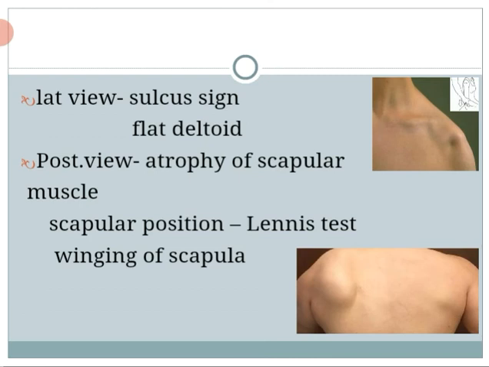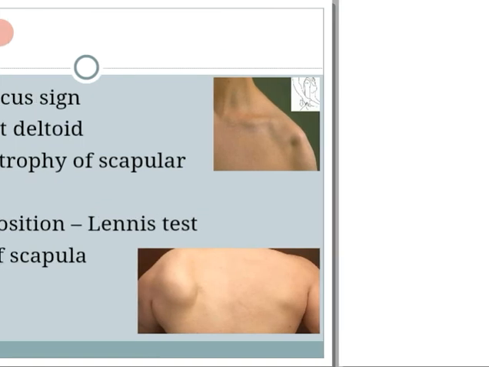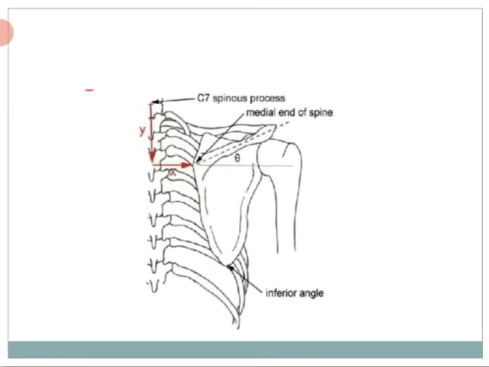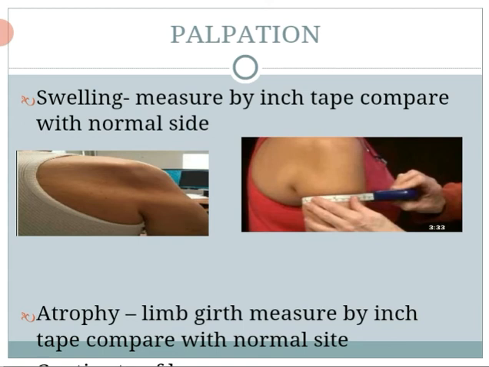Then there is a test to know the scapular position, called Lennie's test. How can we perform it? We place the inch tape at the C7 spine, then measure the superior part to the superior angle of the scapula, the middle part to the root of the spine, and the inferior part to the inferior angle of the scapula. Then we come to the palpation.